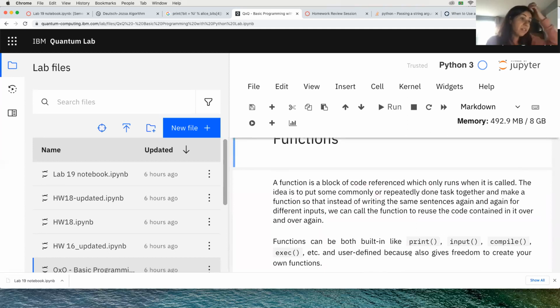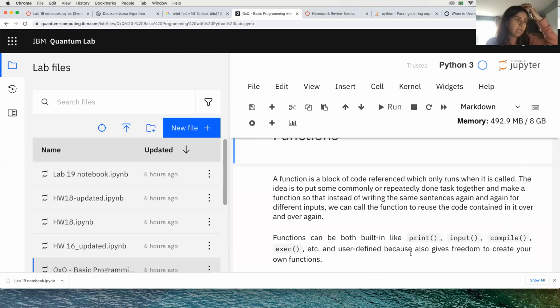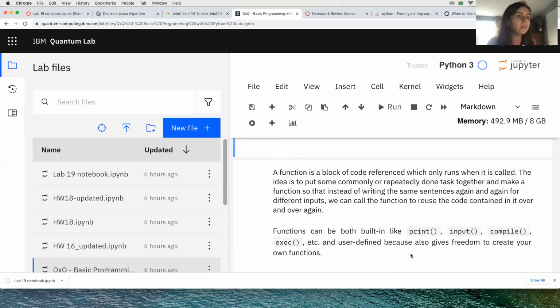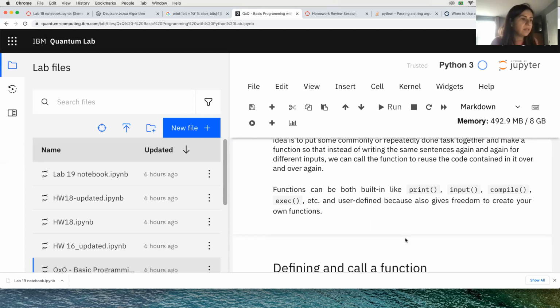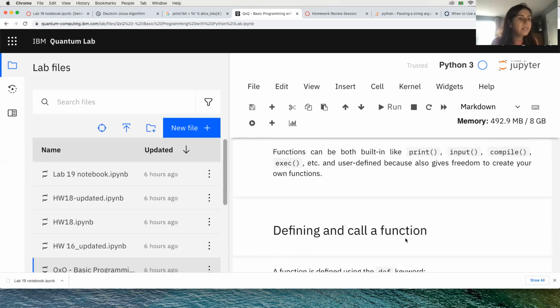Functions. A function is a block of code which only runs when it's called. The idea is to put some commonly or repeatedly done tasks together and make a function so that instead of writing the same code again and again for different inputs, we can call the function to reuse the code contained in it over and over. Functions can be built in, like print, input, compile, exec, etc., and user defined, because Python also gives the freedom to create your own functions.